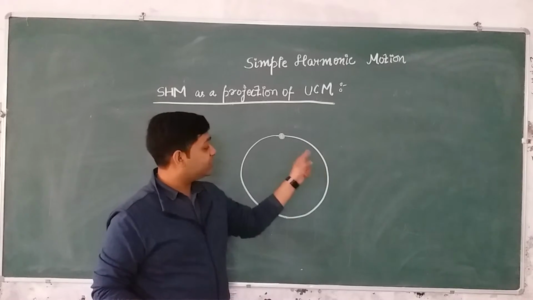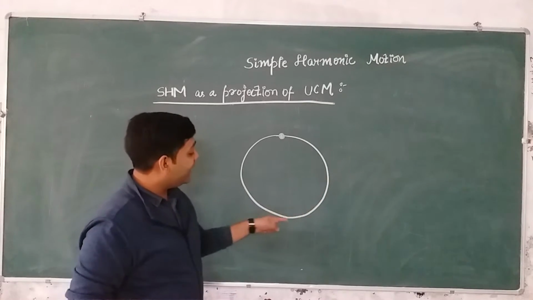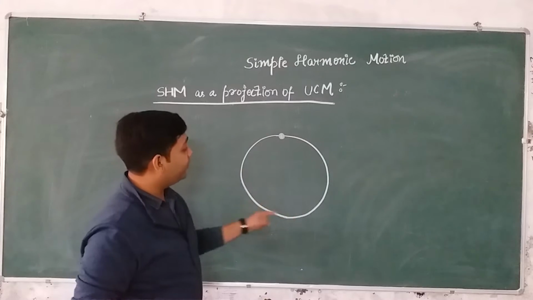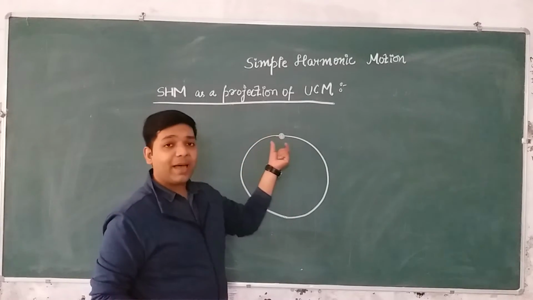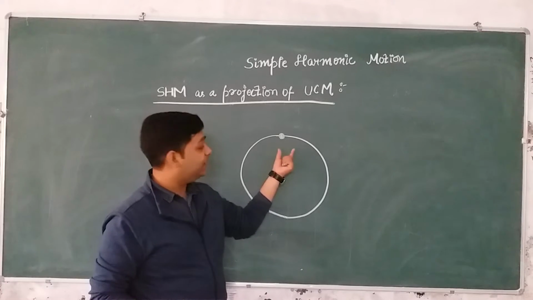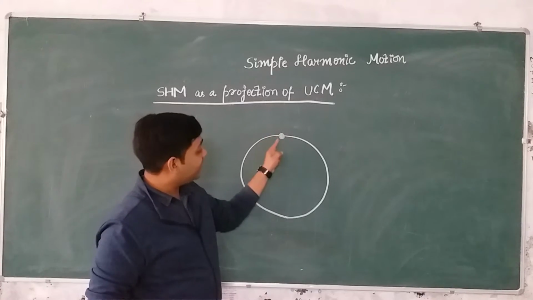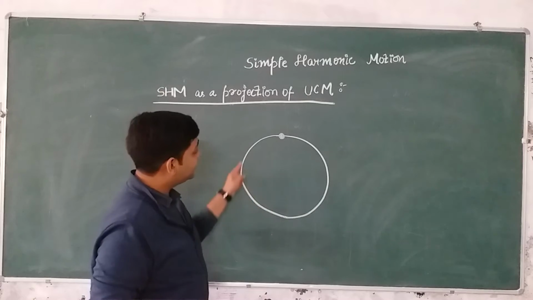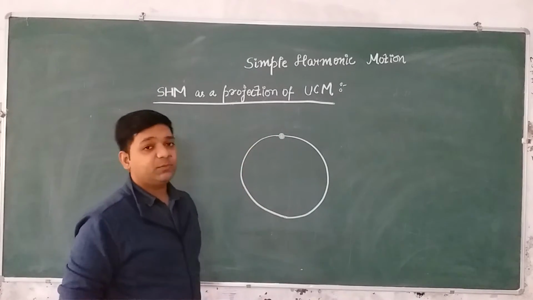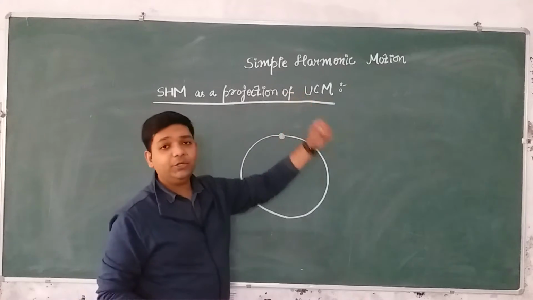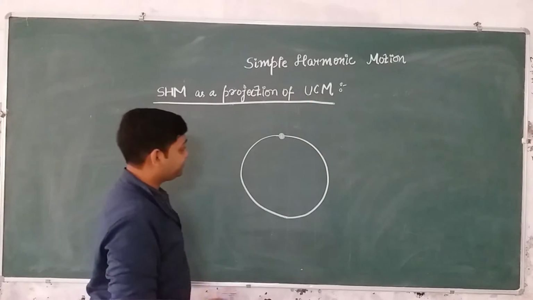The direction of velocity changes at every moment, at every point. So velocity is not constant. Only the magnitude of velocity, which is speed, is constant. So this is a particle which is executing circular motion with constant speed. So it is having a uniform circular motion, right?